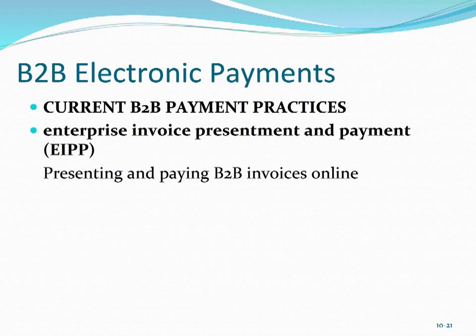B2B payments are part of a much larger financial supply chain that includes procurement, contract administration, fulfillment, financing, insurance, credit ratings, shipment validation, order matching, payment authorization, remittance matching, and general ledger accounting. Unlike the physical supply chain, inefficiencies still characterize the financial supply chains of most companies.